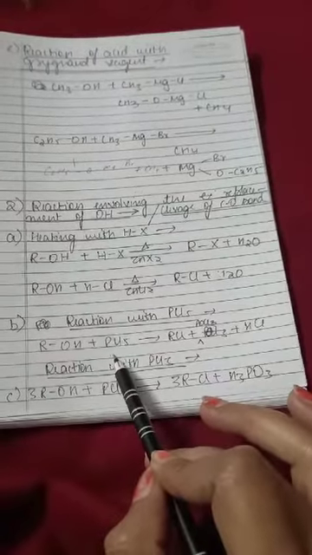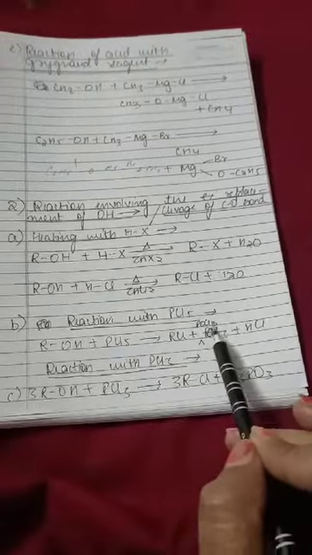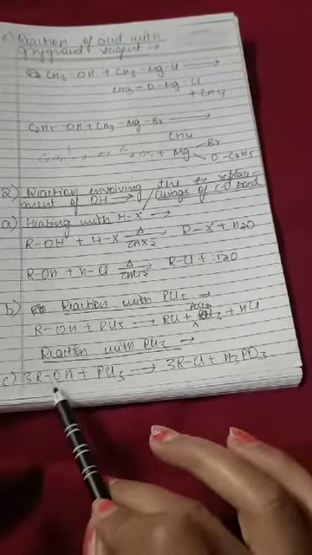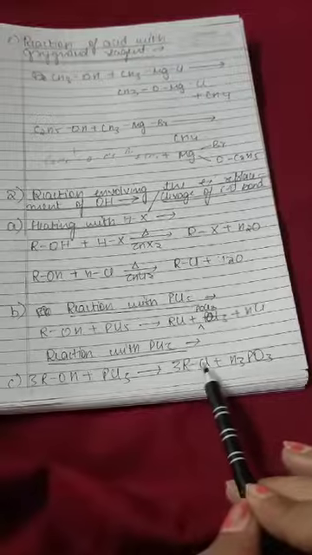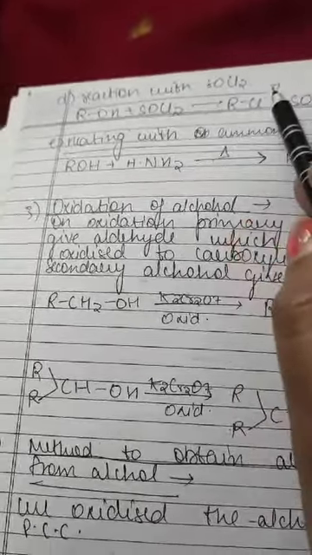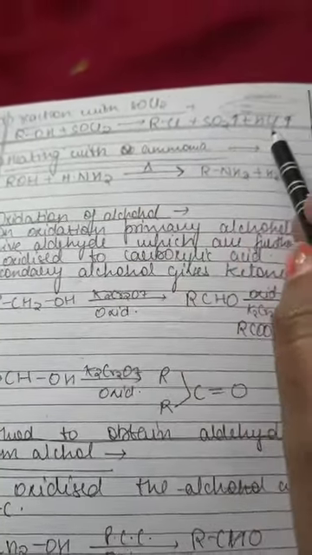Reaction with PCl5: ROH plus PCl5 gives RCl plus POCl3 plus HCl. Reaction with PCl3: 3ROH plus PCl3 gives 3RCl plus H3PO3. Okay, so these are the reactions of alcohol. Next reaction, till the fifth reaction I will start it. Reaction with SOCl2: ROH plus SOCl2 gives RCl plus SO2 plus HCl.